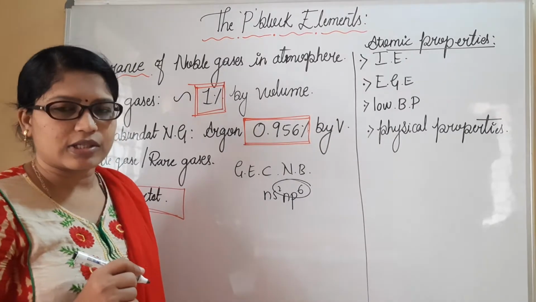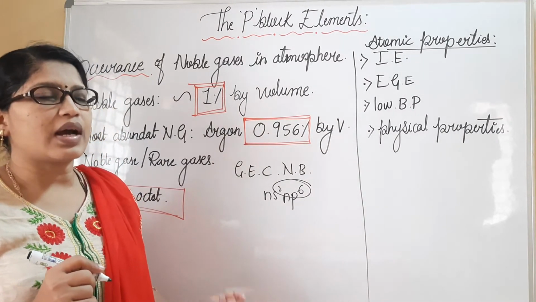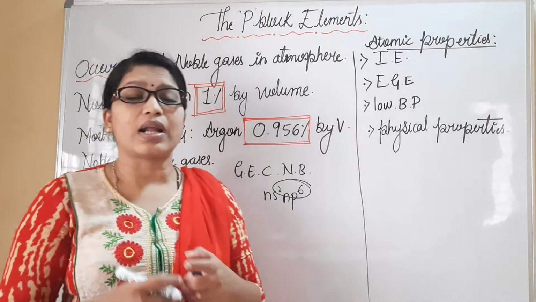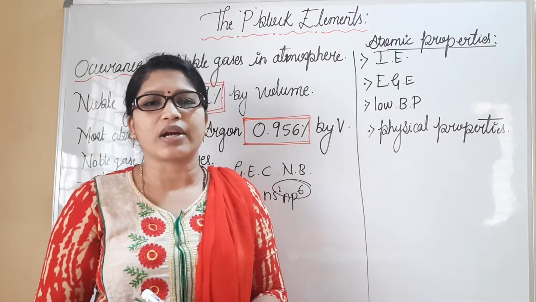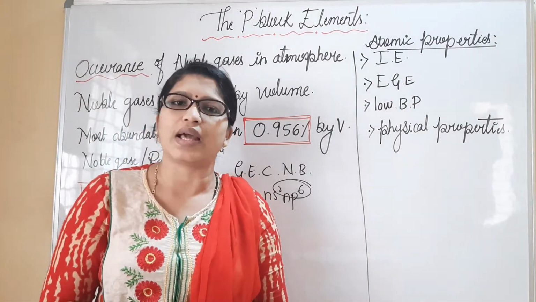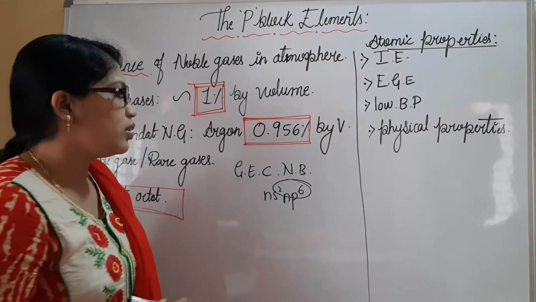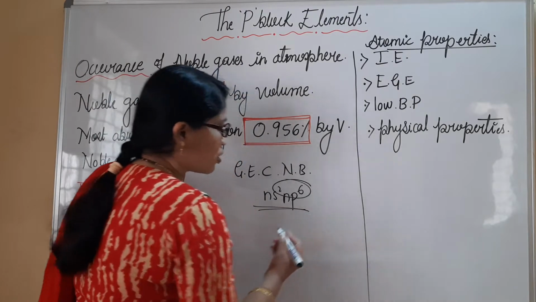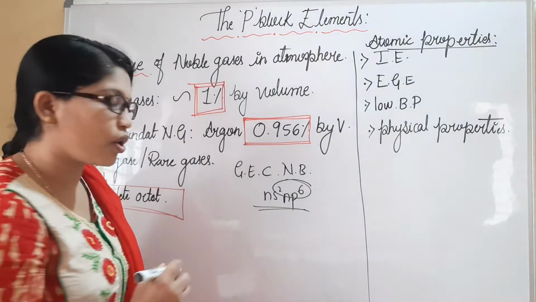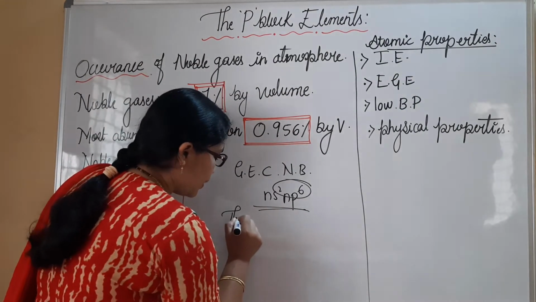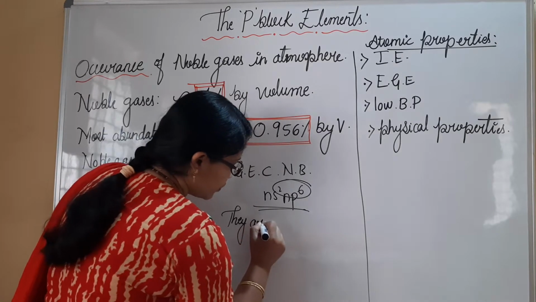That is the main reason why they are called noble gases. They are unreactive, very less reactive towards other atoms or elements in a reaction. They are called noble gases because of the completion of their octet.